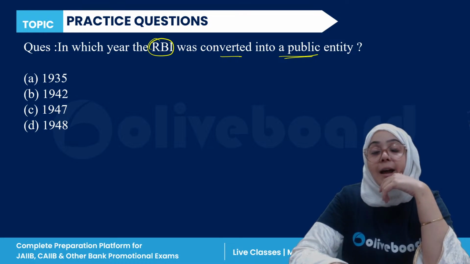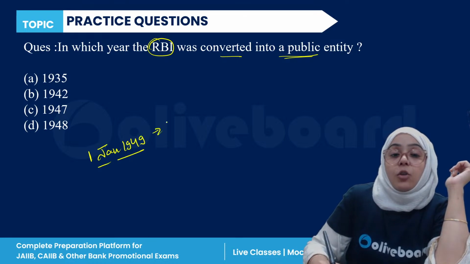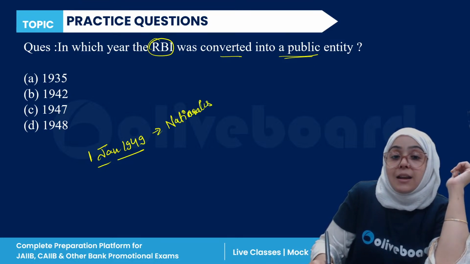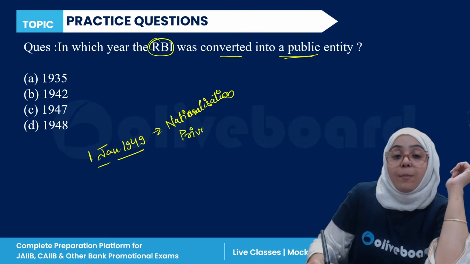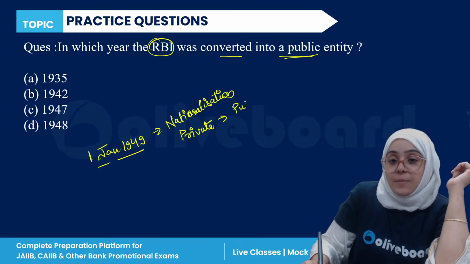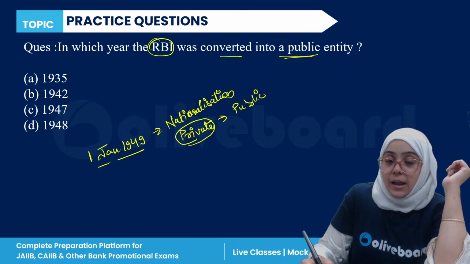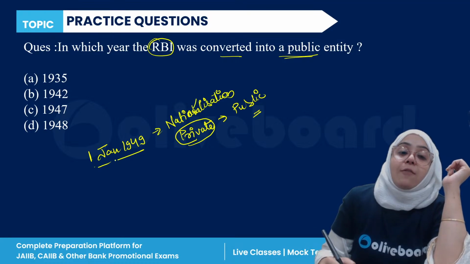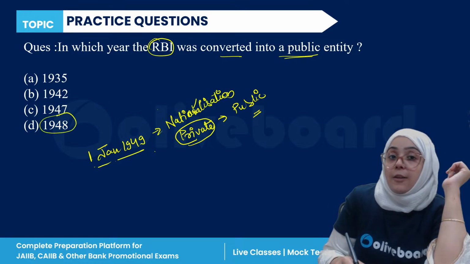Reserve Bank of India was converted into a public entity from 1st of January 1949, which is the date of nationalization of Reserve Bank of India. Nationalization means that when the Government of India takes control over a private sector bank and converts it into a public sector bank. 1st January 1949, RBI was nationalized. The decision was taken in 1948.